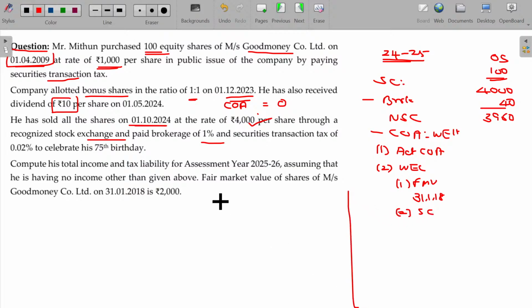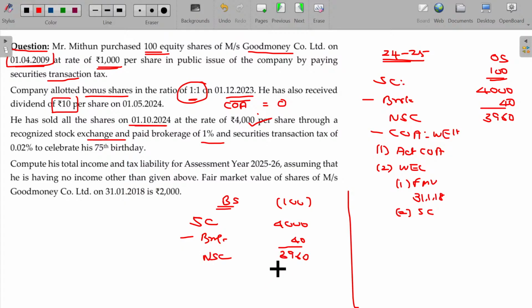Now, what about the bonus shares, sir? In case of bonus share, sale consideration, how many bonus shares are there? 1:1 means bonus share will also be having the same number, 100 shares. Here the sale consideration being 4,000 minus brokerage being 40, net sale consideration being 3,960. And what about the cost of acquisition of the bonus share? 0, because bonus share acquired after 31st Jan 2018. So fair market value means the value being 0 only.